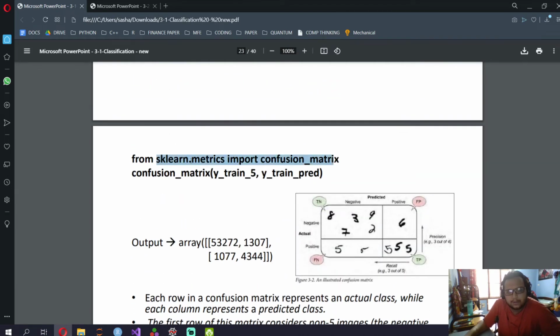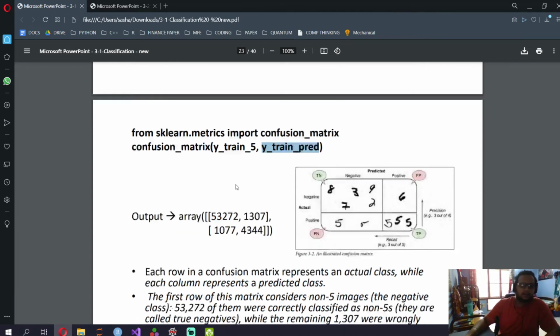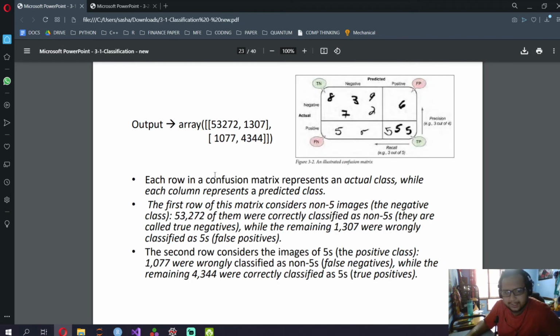From sklearn.metrics import confusion_matrix, or you can just import sklearn and then do sklearn.metrics.confusion_matrix of y_test_5. It should be y_test, not y_train. She's written it wrong over here. Y_test_5 and y_pred_5. So the confusion matrix gives us y_test_5 and y_pred_5. Make sure you write that.